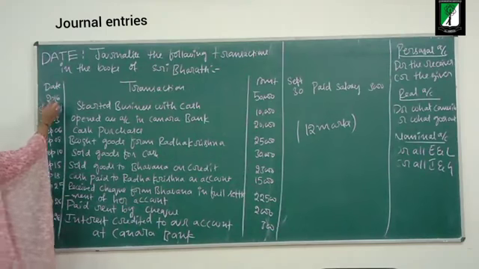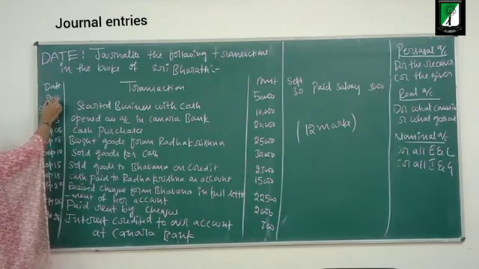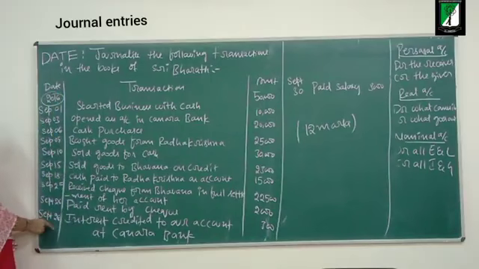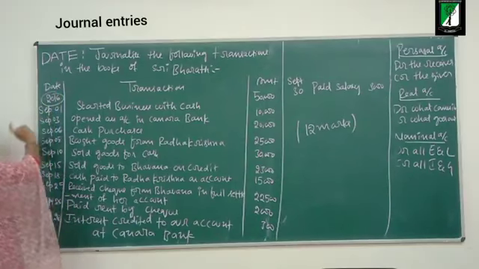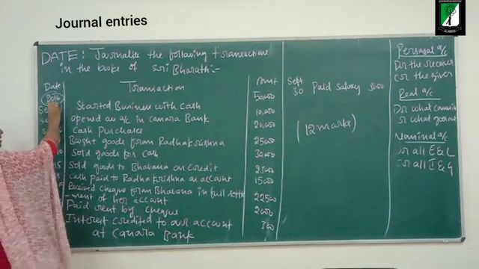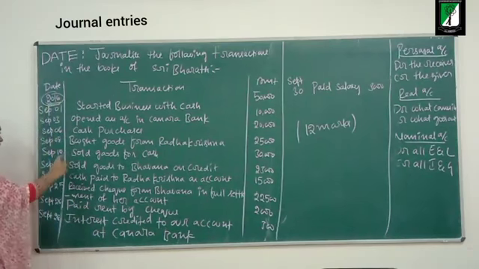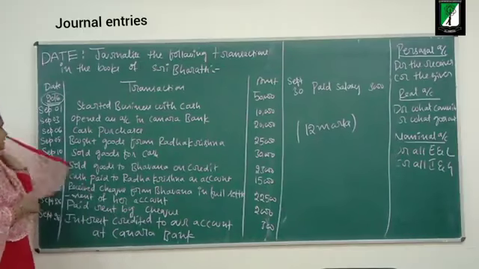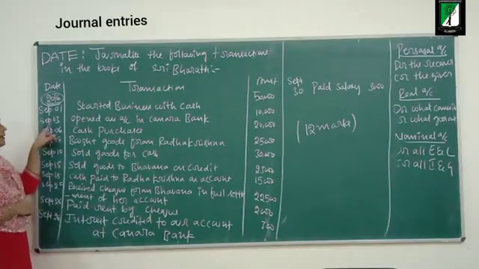See, only once I have written the year. All these transactions which I have written below belong to which year? 2016. I need not write this year repeatedly. Once I mention it here, all these transactions are related to 2016.